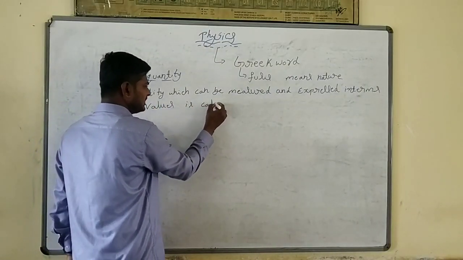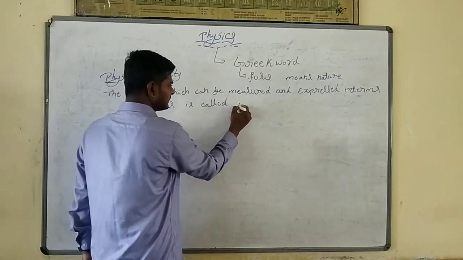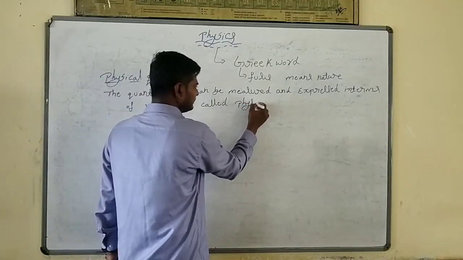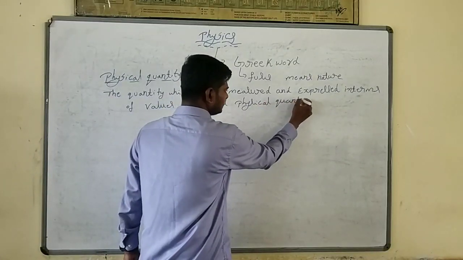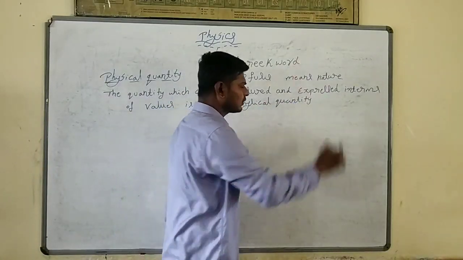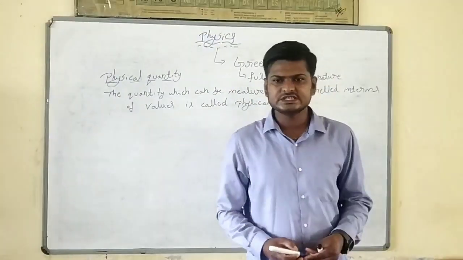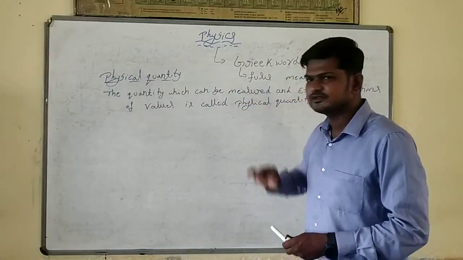Clear? The quantity which can be measured and expressed in terms of values is called a physical quantity.